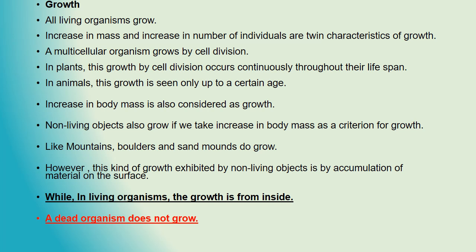All living organisms are multicellular because so many cells and tissues are present in them. Plants are also multicellular organisms. In plants, this growth by cell division occurs continuously throughout their lifespan. But in animals, the growth is seen only up to a certain age. What does up to a certain age mean?